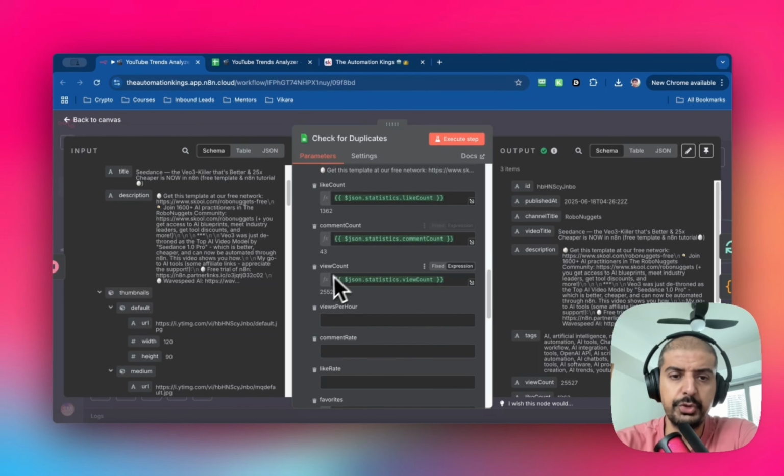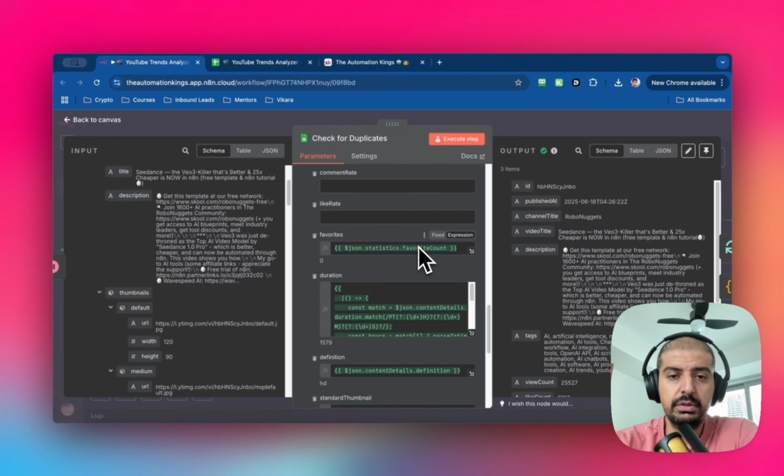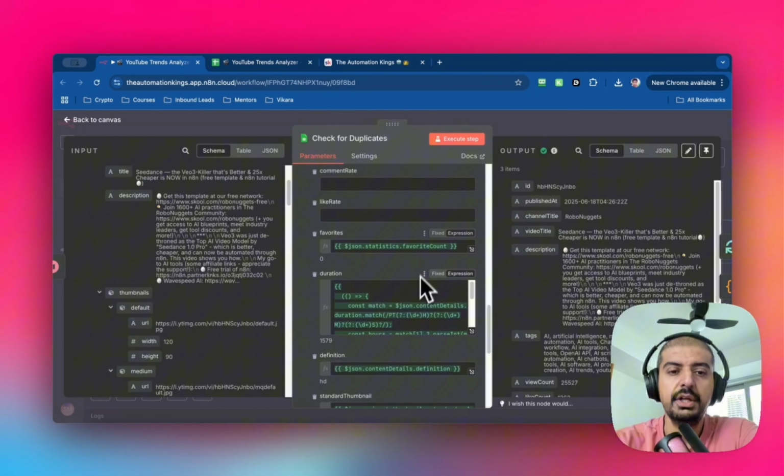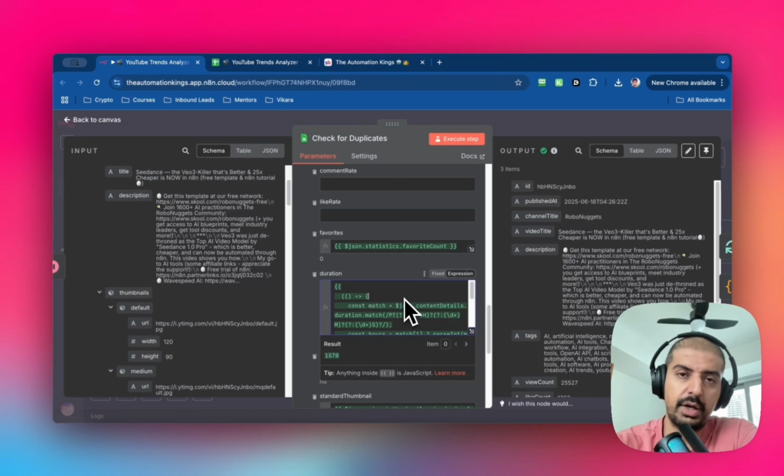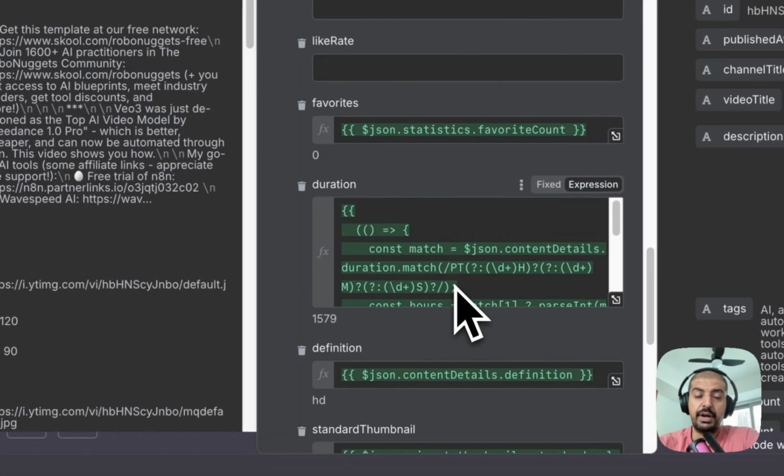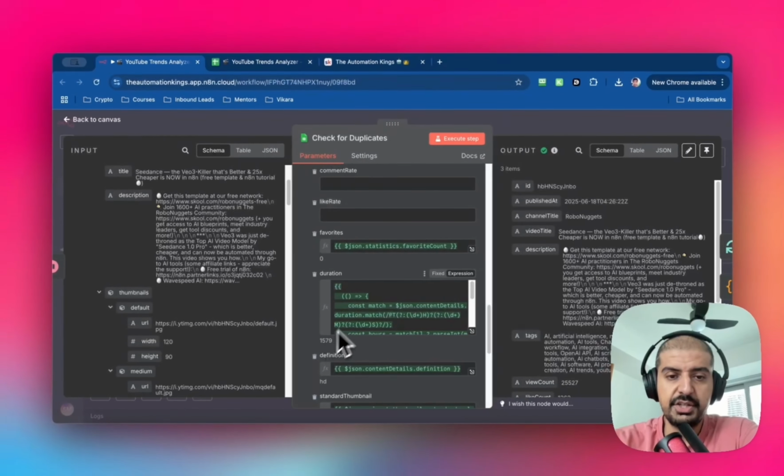I've got a like count, comment count, view count. I've got the favorites here as well, although I don't think it's that useful as a metric. And then duration here is just a variable that I've used to basically generate the number of seconds that the video is. So if it's 25 minutes, it will calculate what 25 minutes is in seconds. And I need that value later downstream because I'm going to use it to basically find other metrics. And at the end, I'm going to find the undisputed champ, right? Because I only want the very best videos. So you can see here that this video has 1,579 seconds.